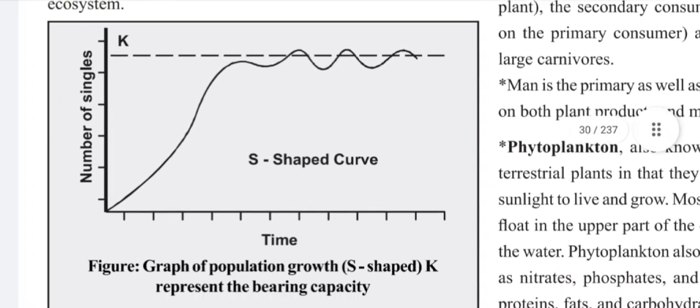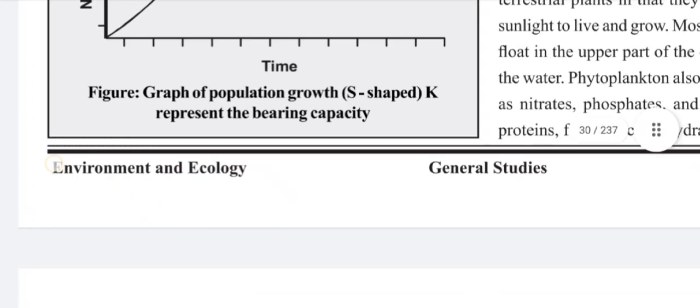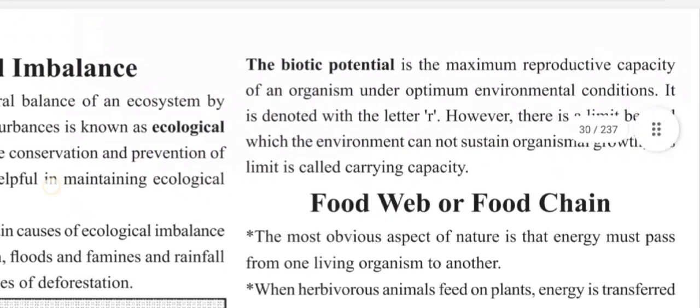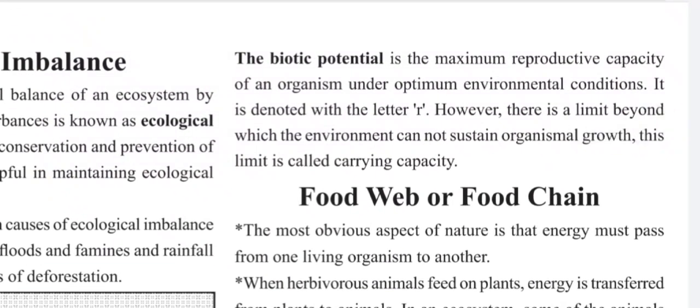Here you can see the curve. This curve is between the time and number of individuals. Here you can see the S-shaped curve and there is an upper limit, K. The figure shows the graph of population growth, S-shape. K represents the carrying capacity. The biotic potential is the maximum reproductive capacity of an organism under optimum environmental conditions. It is denoted with the letter R. However, there is a limit beyond which the environment cannot sustain organismal growth. This limit is called carrying capacity.